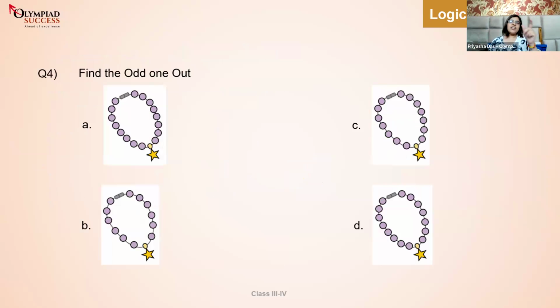Okay, now comes a very interesting question. Most of you will give me the wrong answer here. I am prepared. Let's see who proves me wrong. And you have to also give me the reason for your answer. Odd one out. Let's go. And please remember, you people are in grade 3 and 4. Please don't give kindergarten type answers like, ma'am, there's a lot of space in a particular necklace, so I'll choose that as the odd one out. No.